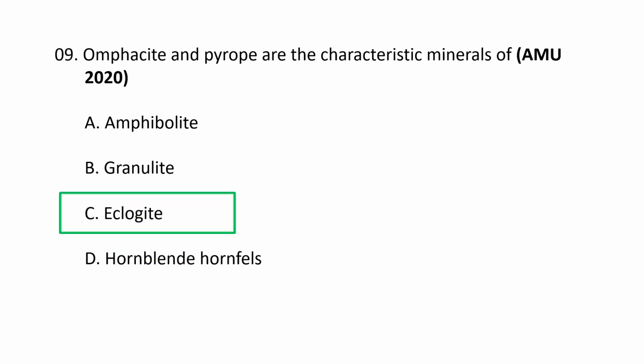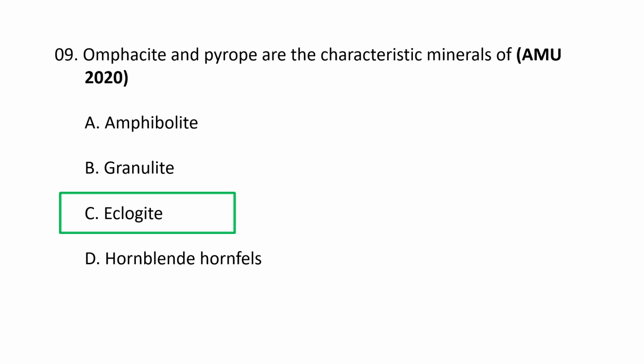Eclogite. Omphacite, a green clinopyroxene, and pyrope, a magnesium-rich garnet, are the characteristic and defining minerals of eclogite, a high-pressure metamorphic rock which is formed under extreme conditions. These two minerals are essential components with neither typically exceeding 75% by volume, and their presence in combination is a key indicator for identifying eclogite.